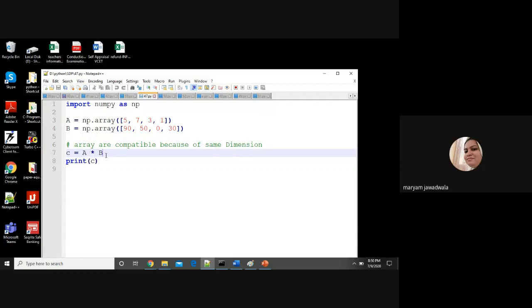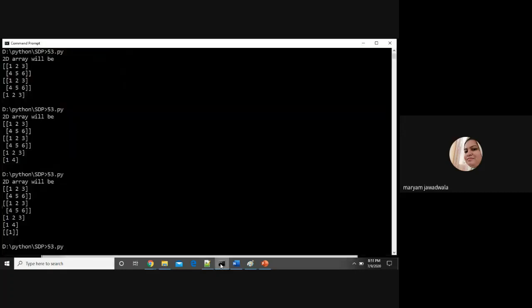Suppose I'm writing C is equal to A into B, so print C will print the result, meaning how it will perform the multiplication. Corresponding element multiplication will take place, 5 into 90, then the second element of the C array will be 7 into 50, then 3 into 0, it will be 0, and then 1 into 30, right? So let's run this program.